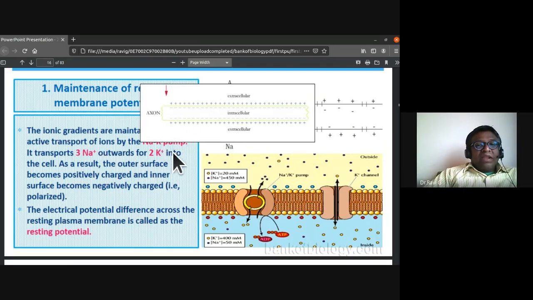The ionic gradients are maintained by the active transport of ions by the sodium potassium pump. How is the ionic gradient maintained? It is maintained by the active transport of ions by the sodium potassium pump. It transports three sodium ions outside for every two potassium ions which enter the cell.